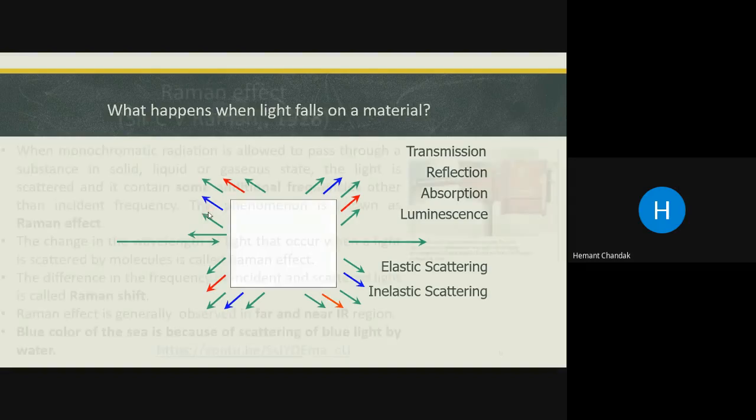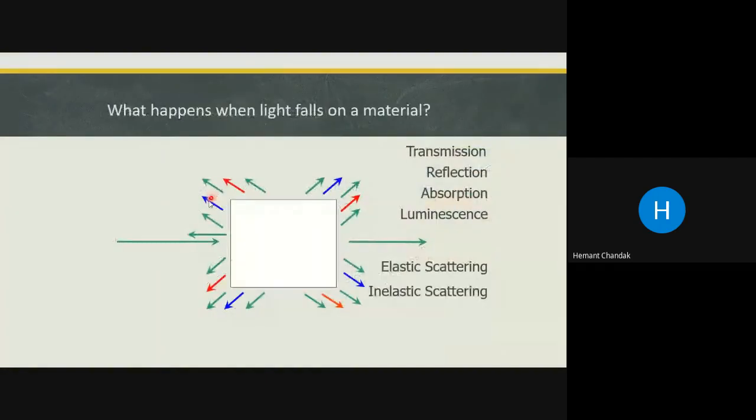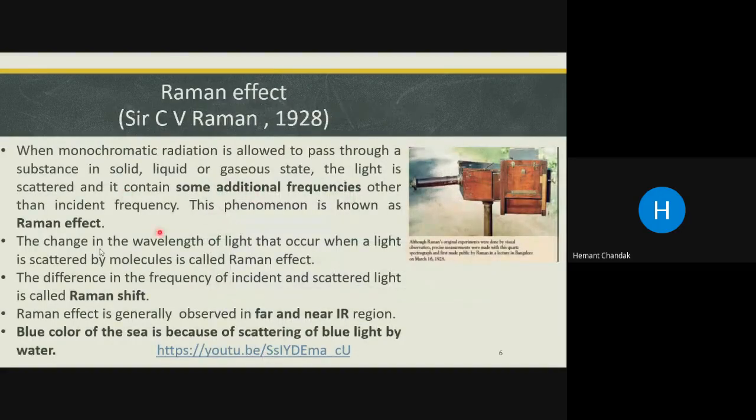Now what does it have to do with the Raman effect? The Raman effect tells you that when a monochromatic radiation is allowed to pass through a substance in a solid, liquid or gaseous state, the light is scattered and it contains some additional frequencies other than the incident frequency. Other than the incident frequency means the light with the blue and the red arrows, meaning blue and red frequency, because you have initially allowed a green light to fall on the matter and you are getting out blue and red frequencies. This phenomenon is referred to as the Raman effect, and this has been experimentally observed by Raman.